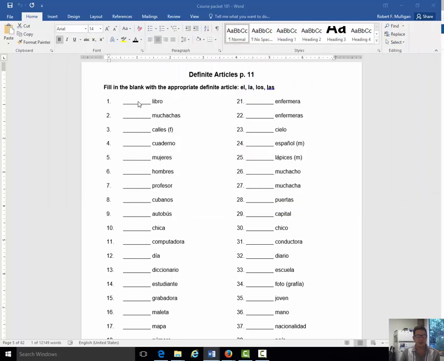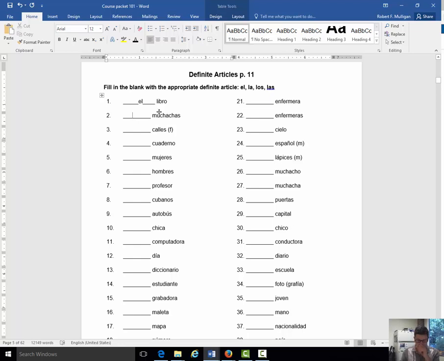Just fill in the blank. So the first one would be, of course, el libro. El libro. Muchachas, which means girls, is a feminine word, and it's plural. So what would be? It would be las muchachas. This is telling you in parentheses, F for female, feminine, calles, las calles.